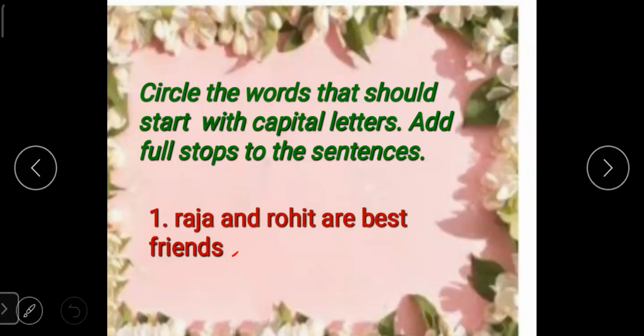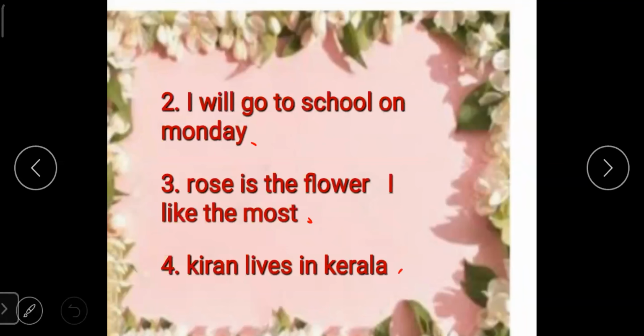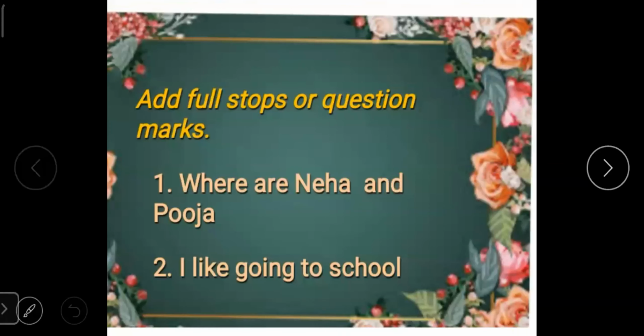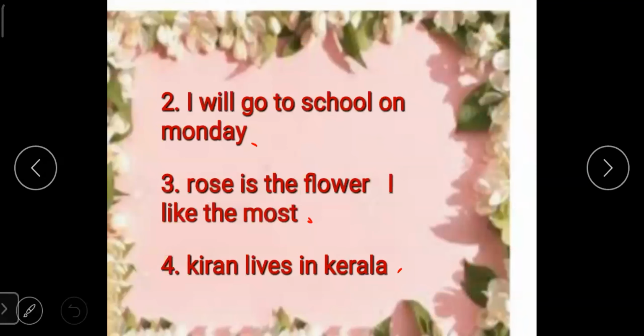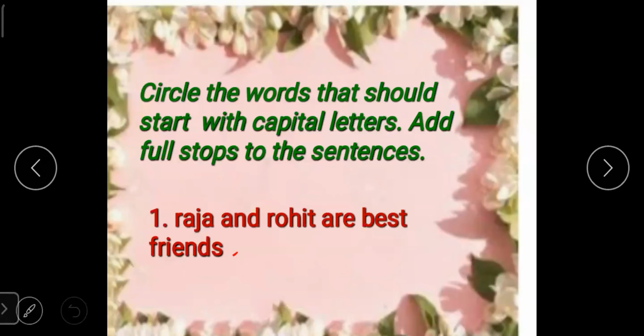Circle the words that should start with capital letters. Add full stop to the sentence. Raja and Rohit are best friends. Students, here Raja and Rohit are best friends. Here Raja and Rohit are the name, special name of two boys. So we have to circle them.